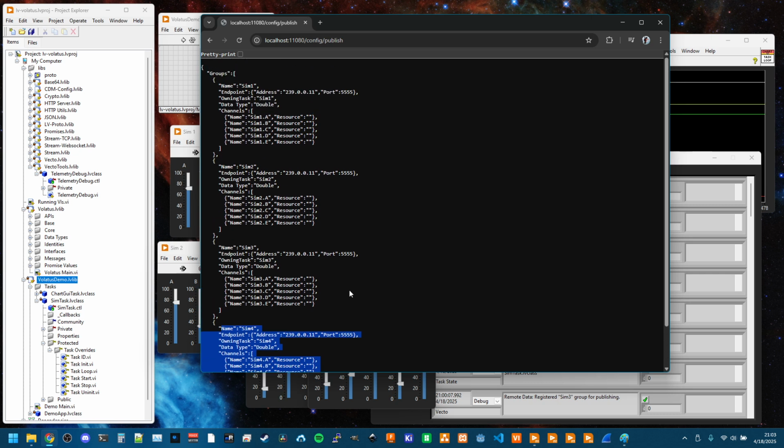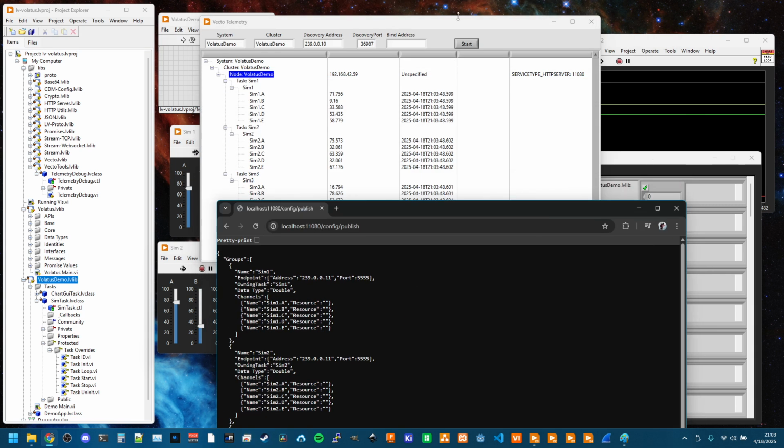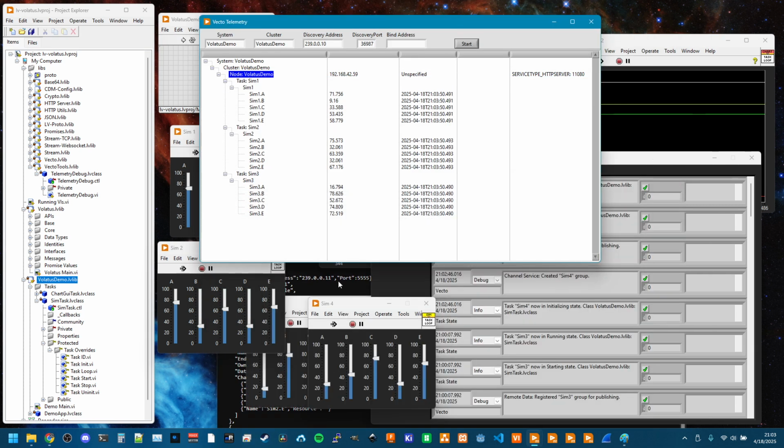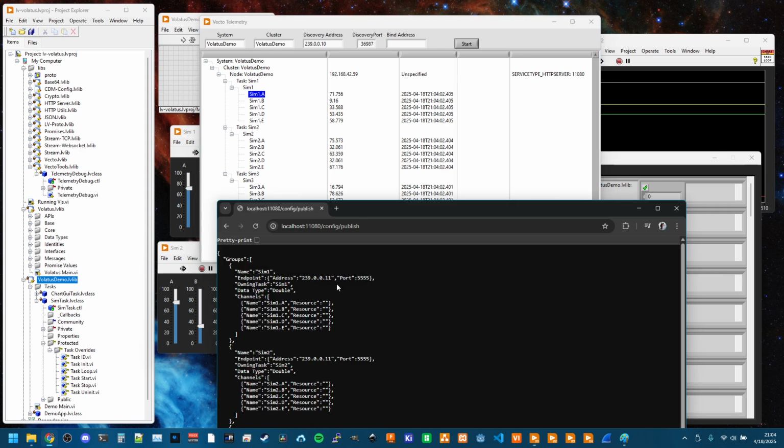But this is the JSON data that this generic debugging tooling is using to know what groups there are and more. Well, it knows that the groups are coming in because it can subscribe and see group data coming in. But what it doesn't know is what the individual element names are.